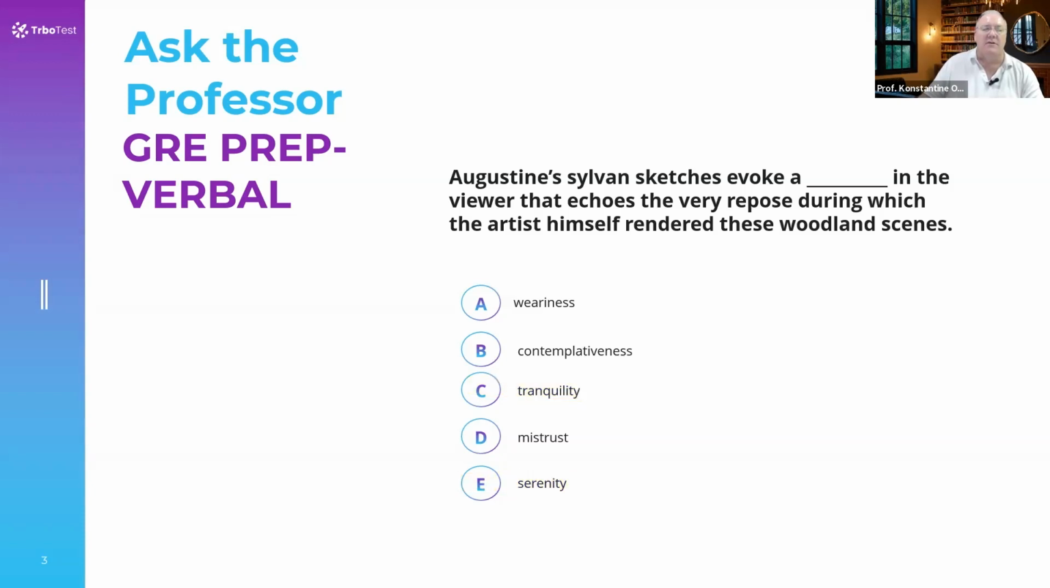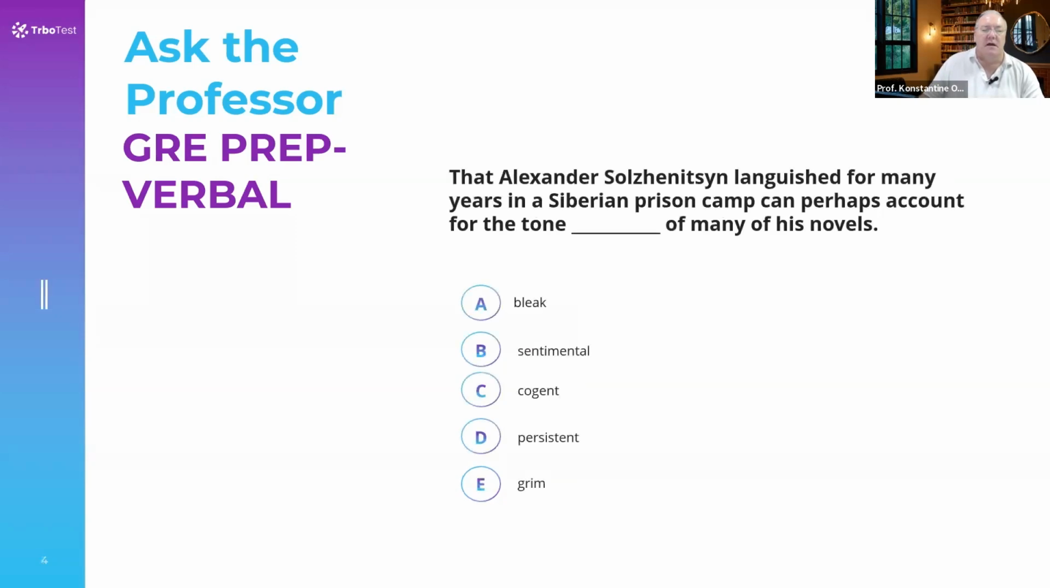Let's see what the next question was. That Alexander languished for many years in a Siberian prison camp can perhaps account for the tone blank of many of his novels. So if we're thinking about someone who languished in a prison camp in Siberia, the tone would probably tie into something that's bleak, that's not very warm or welcoming.